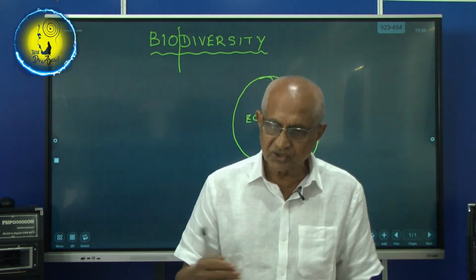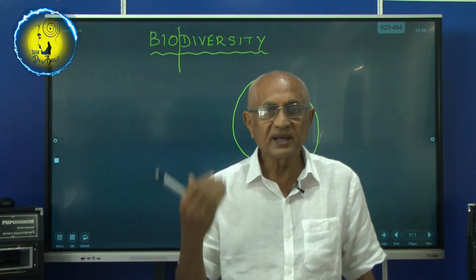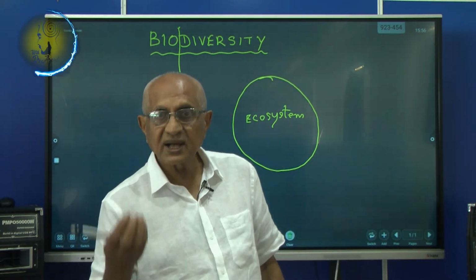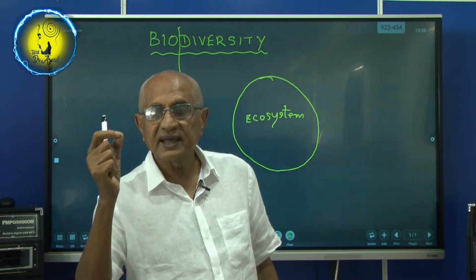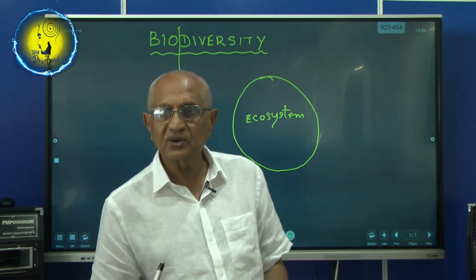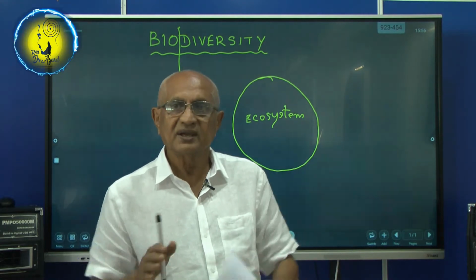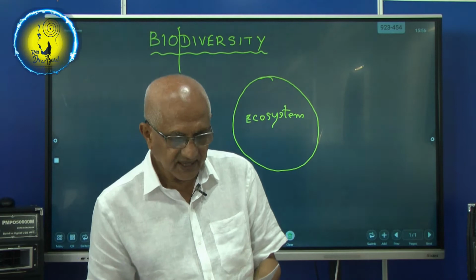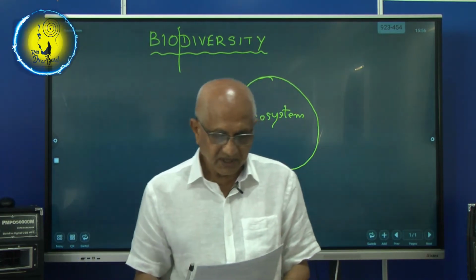You can see the roots are coming out of the soil. Why? Because the land is waterlogged. Roots are coming out so that they can respire. So this mangrove is a different vegetation. A desert, a pond, the sea, all these are ecosystems.